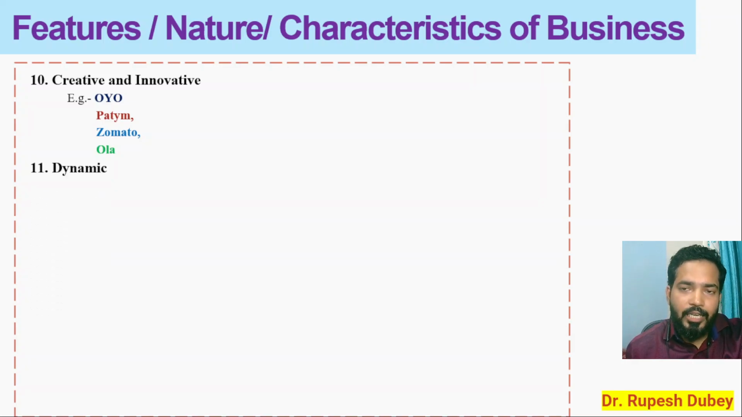Then, business is dynamic in nature. The business environment will keep on changing. Change is compulsory. Change will always take place. Change is not going to stop. Nothing is permanent on this planet. Everything is temporary. Everything is going to change. So if you are doing a business, you have to accept the change, and you have to adapt your business according to the change.